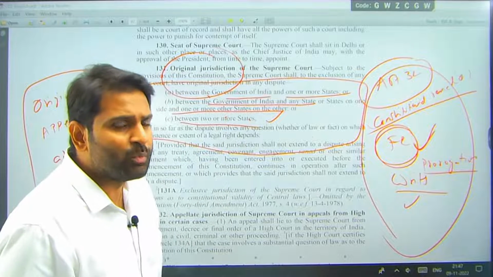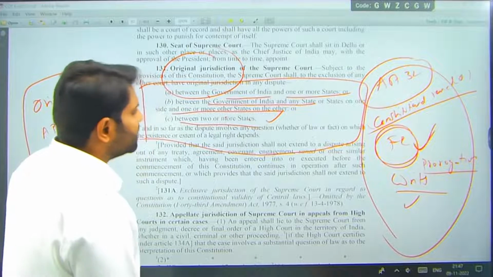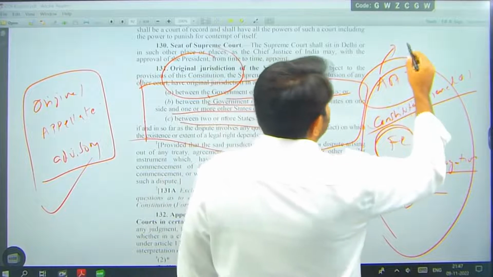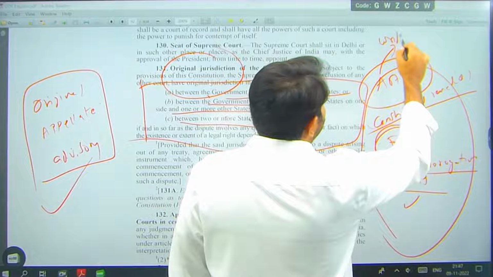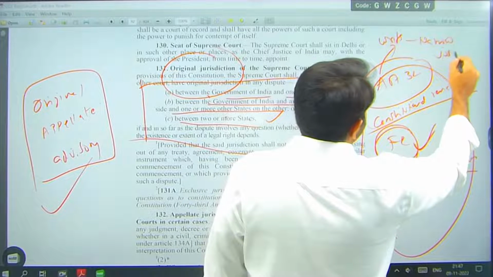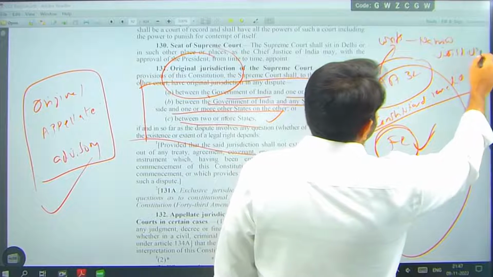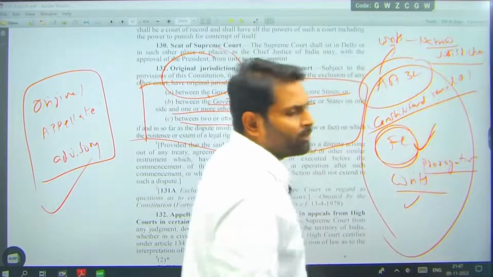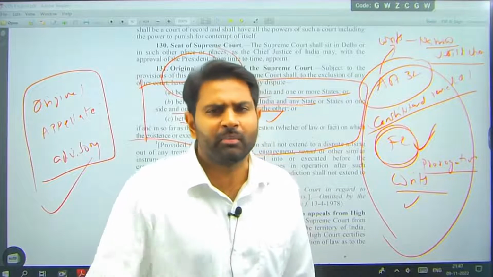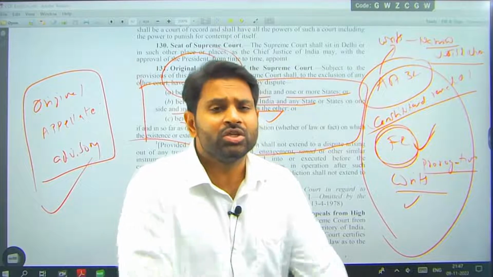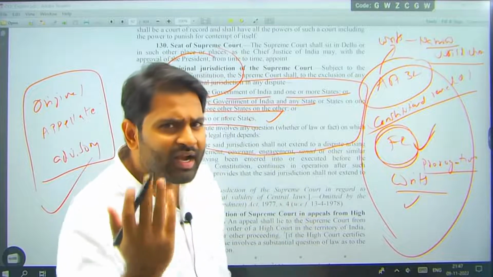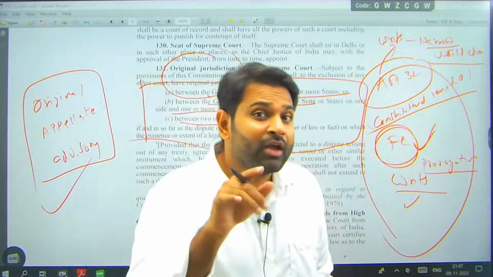But remember, on writs the Supreme Court has narrow jurisdiction. What is narrow jurisdiction? I mean, Supreme Court can issue writs only for violation of fundamental rights. Remember this point. If there is a violation of any legal rights, it cannot issue writs, but high courts can.